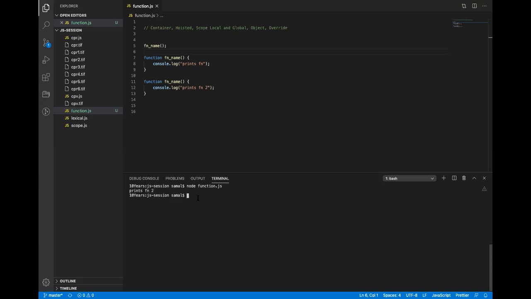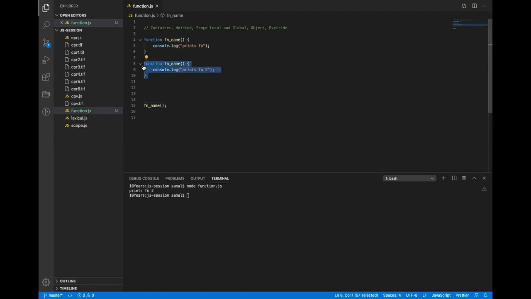So when I run this application, what happens? Basically, JavaScript will take this function and put it at the top. First it defines this function, and then it defines a function with the same name again. Then two things happened. First, it got hoisted. Second, it overrode the existing function.